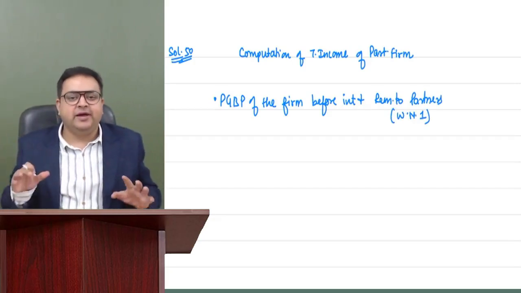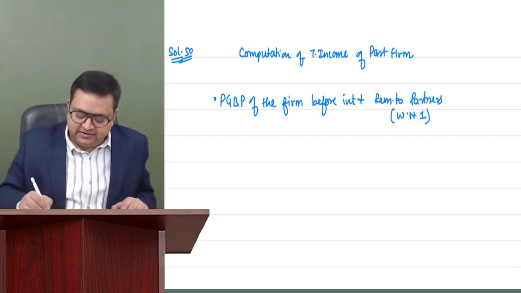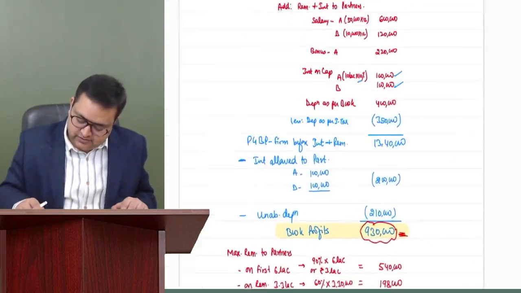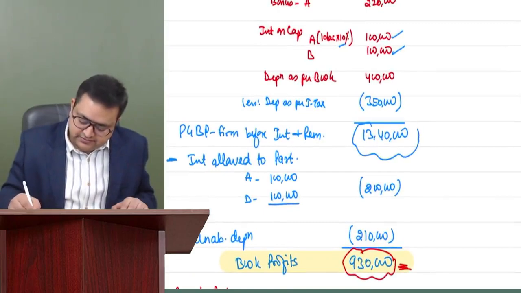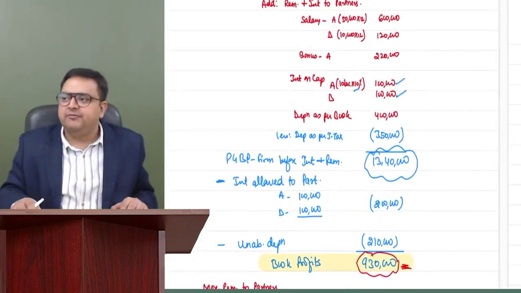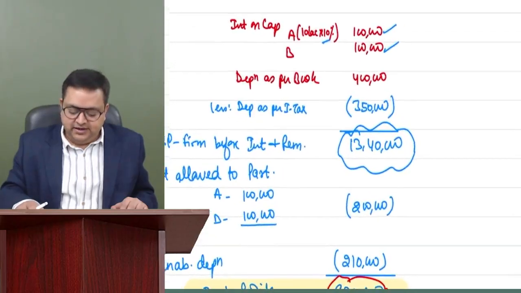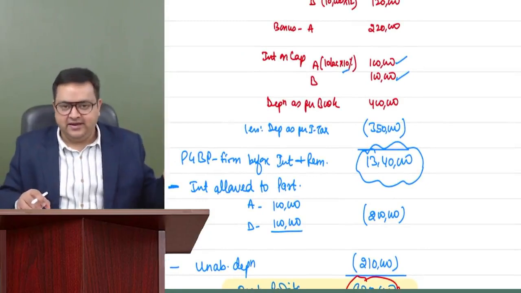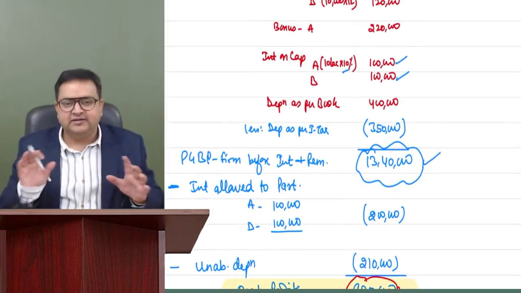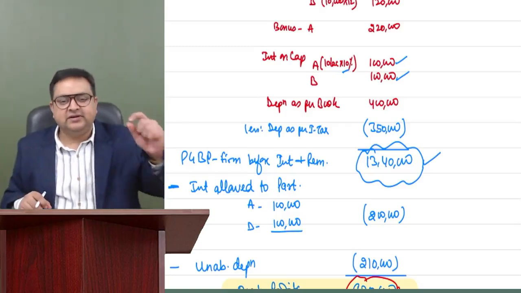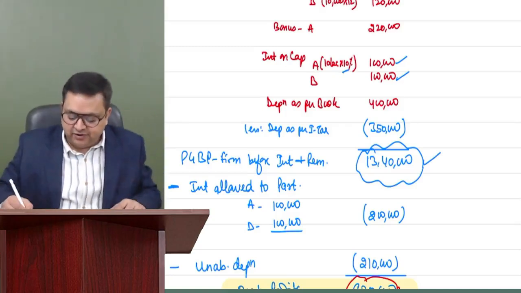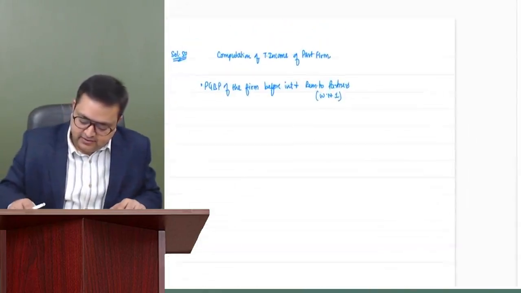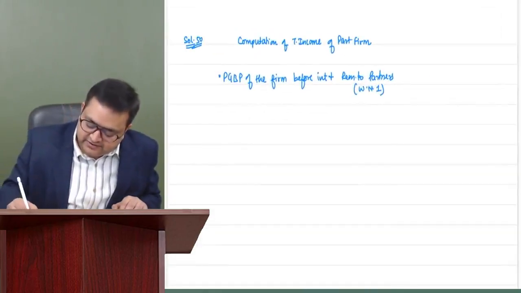We have already computed up to here. And how much is the PGBP of the firm before interest and remuneration? It was 1340. Correct? Till here we have already computed. 1340 is the PGBP of the firm before interest and remuneration. So I'll not be showing it again and again. In your examination, please don't show it again. Just mention working note 1. They will get it. So PGBP of the firm before interest and remuneration is 13,40,000.